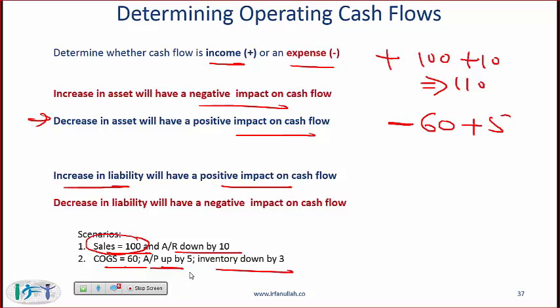And then inventory down by 3. This is a decrease in asset that will also have a positive impact, so you put plus 3. So what is the net cash out? It's minus 60 plus 5 plus 3, so it's negative 60 plus 8, which will give you negative 52. If you use this method, then many questions of this nature will become quite easy.